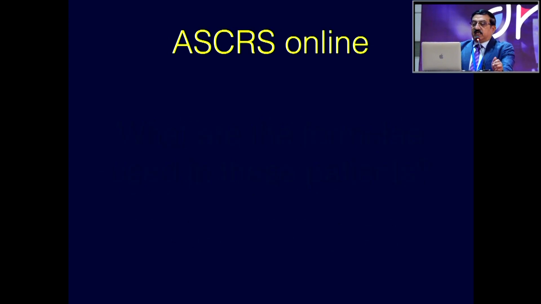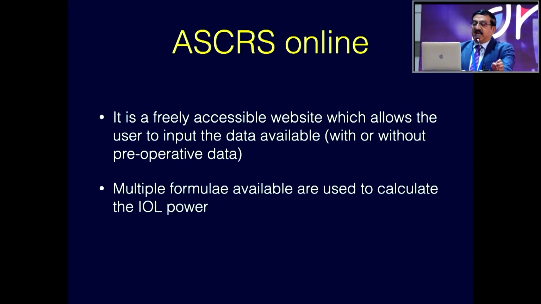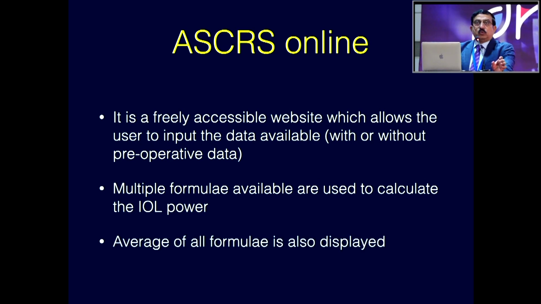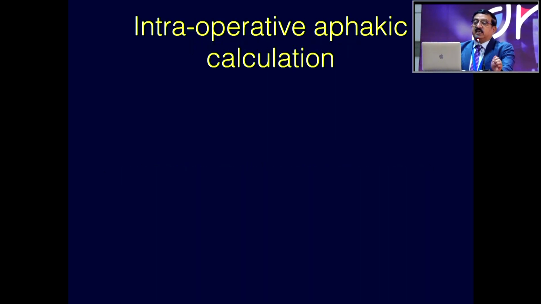So what are the formulae that we currently use for these patients? That's the ASCRS online calculator. It is very freely accessible, and multiple formulae are available, and an average formula is also well displayed. Tomography is very helpful in assessing the anterior as well as the posterior corneal curvature, and then the intraoperative aphakic calculation. Now, I wish to dwell on this point, and it's a very simple technique.